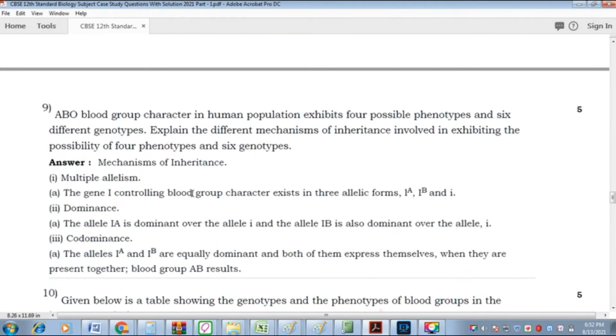So we can get a complete idea about what is a case study, what are all the mock types in a case study, and what is the outline of a case study.